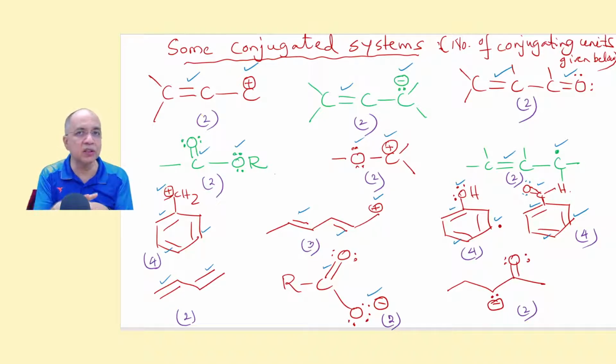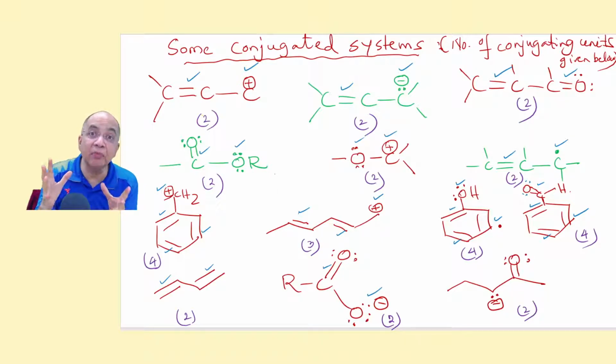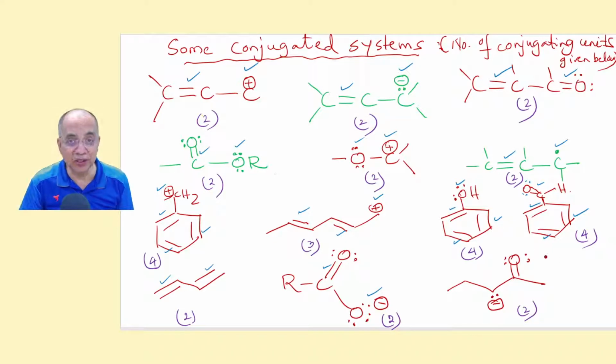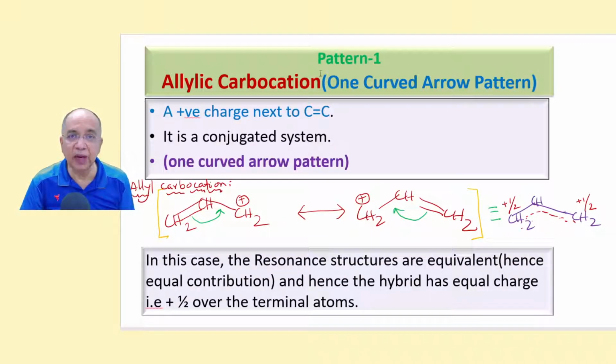To put this in a proper perspective for a student who is beginning organic chemistry in class 11, we have framed 4 basic conjugating patterns, out of which one is not a conjugating pattern, but it is included as a pattern for drawing resonance structures. Let us start one by one. Pattern 1. Ready with your pen and paper? Anytime a structure comes, you stop, pause it, write, and then move.